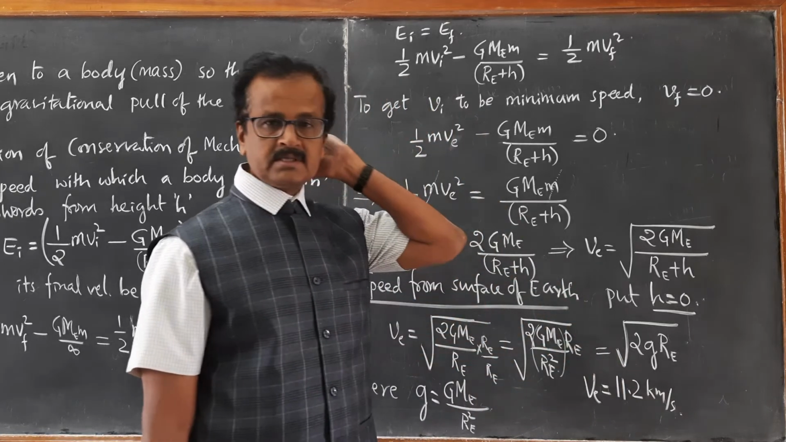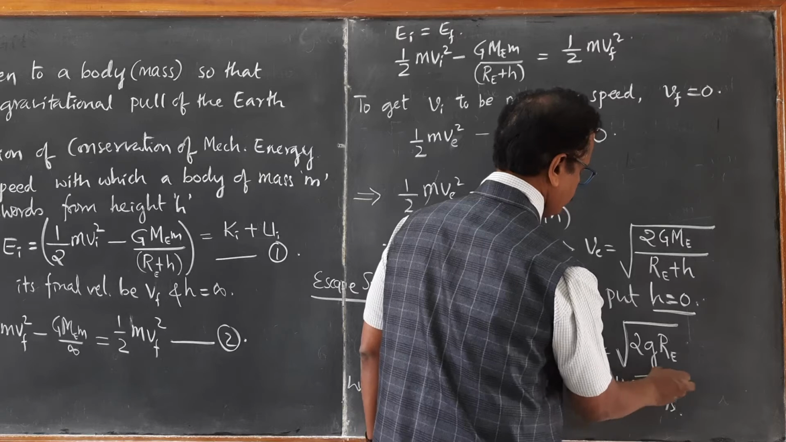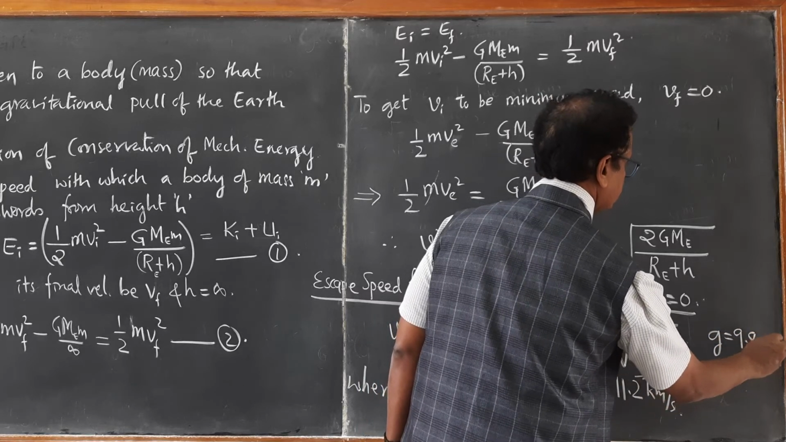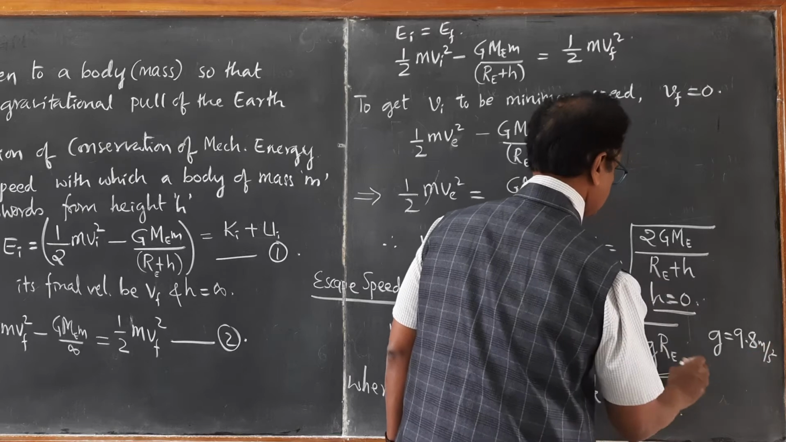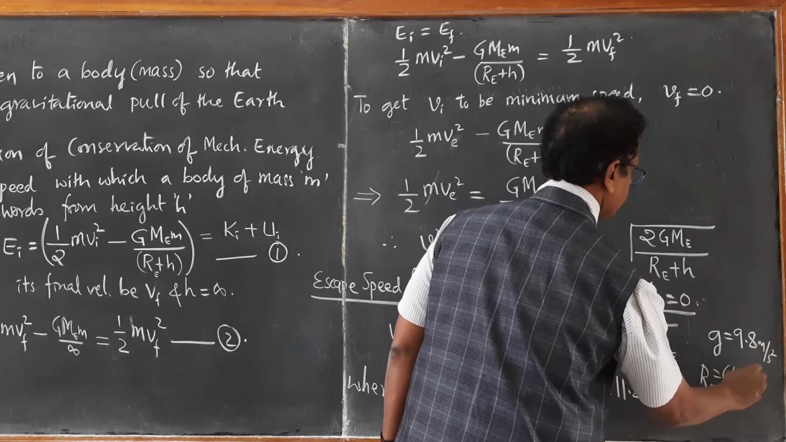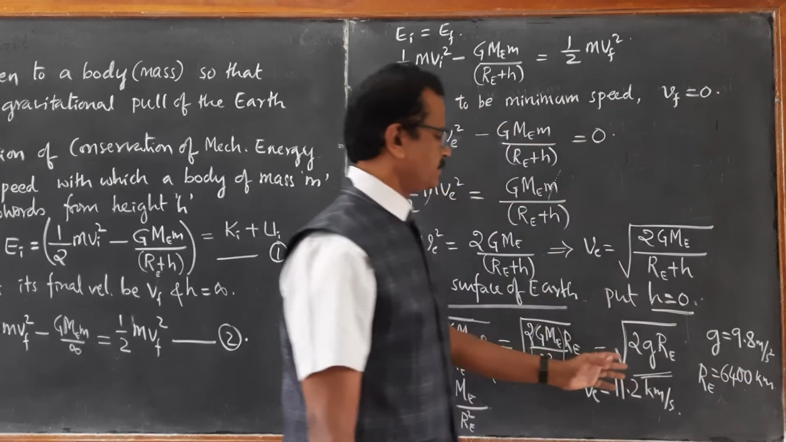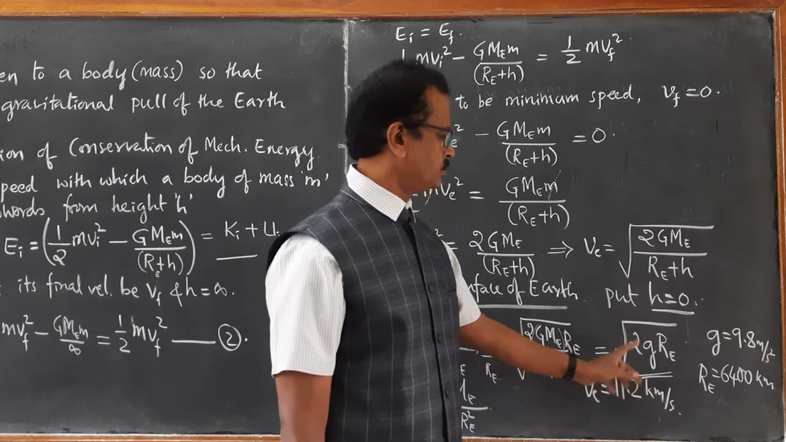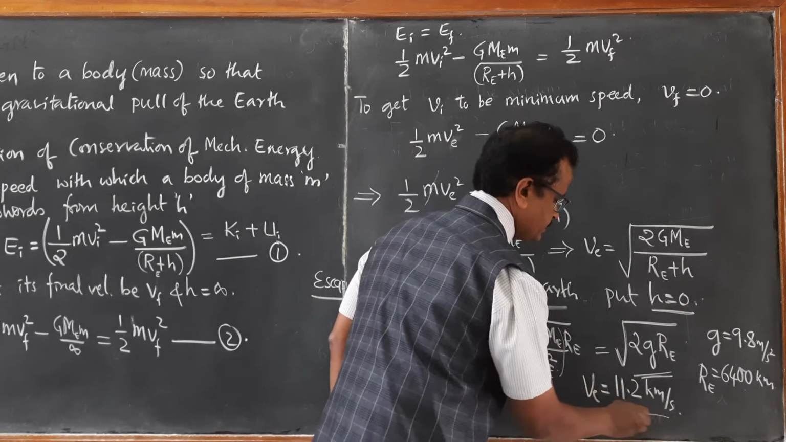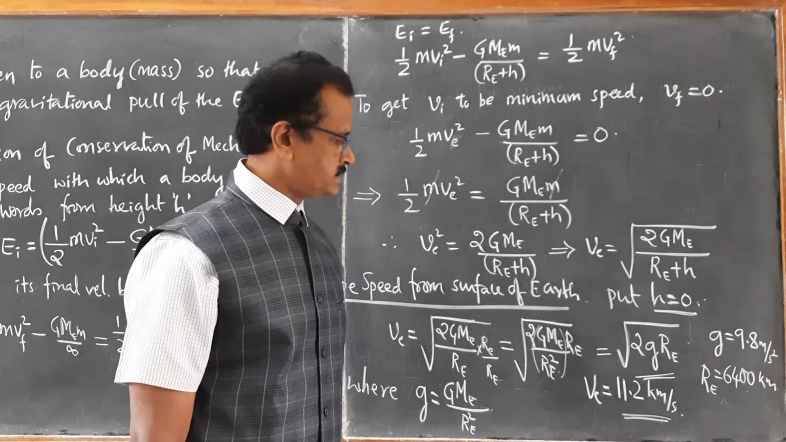So that becomes the escape speed. If you substitute the value of G, 9.8 meter per second square, and the average radius of Earth, 6,400 kilometer, take the product, multiply by 2, and take the square root, we get the escape speed from the surface of the Earth as 11.2 kilometer per second.